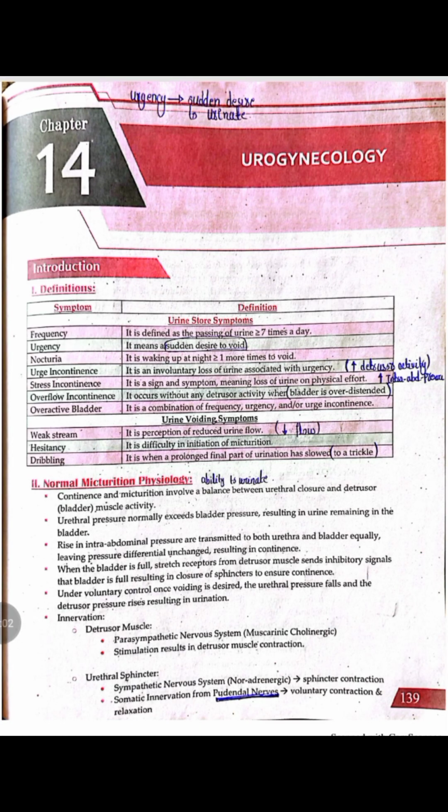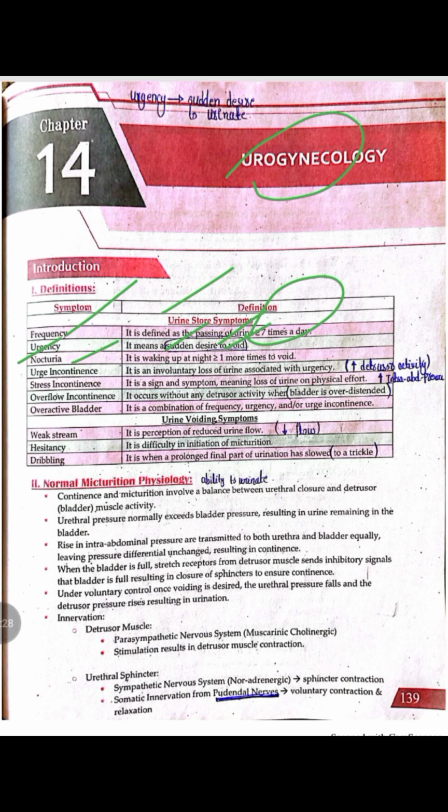So today we are starting a new chapter, that is Uro-Gynaecology, in which first of all we will talk about the definitions of certain important terms. First one is the irritative symptoms of the bladder, in which first one is the frequency. Frequency means the passing of urine more than 7 times a day. Second one is the urgency. Urgency means the sudden desire to urinate.